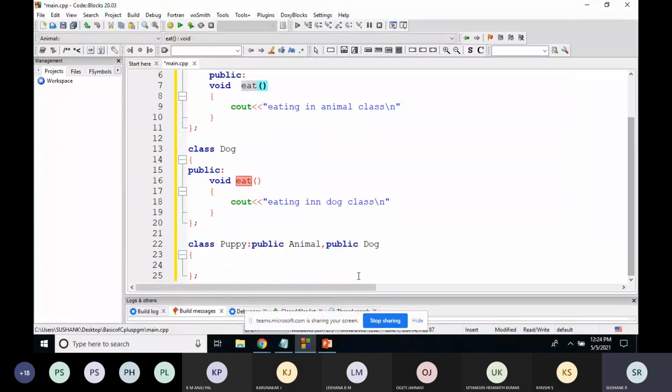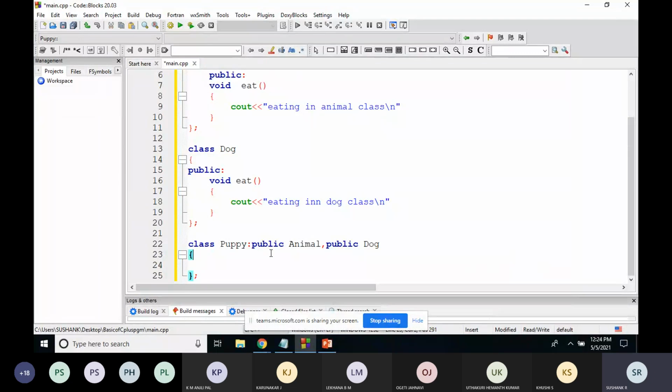Animal class has the eat function, dog class has the eat function. The two functions are the same. Now I'm creating a multiple inheritance relationship, because I'm creating one more class called puppy class. Here animal is a base class, and dog is also a base class. These two base classes are referred to by the child class. That means the puppy class is taking the features of the animal class as well as the dog class.